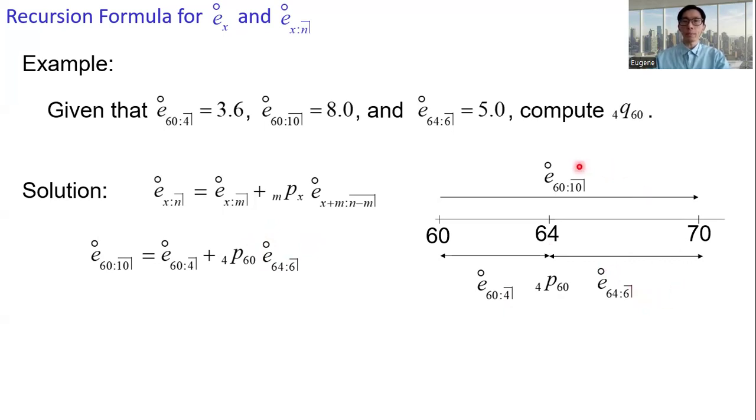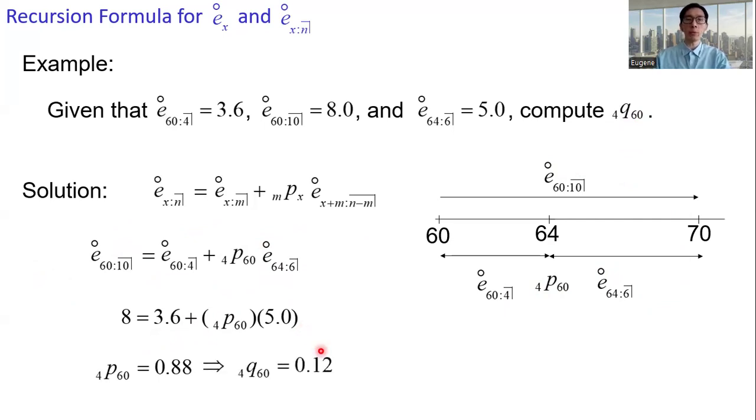All right, so we can link up all these quantities into this recursion formula. And we are asked to find 4q60. That is, we need to get a value for 4p60, and then we can get 4q60. So we get 3 quantities out of the 4 quantities. So we can solve for 4p60. So we get 8 equals 3.6 plus 4p60 times 5. We can solve for 4p60, which is 0.88. And then 1 minus 4p60, we get 4q60. And therefore, we get 4q60 equals 0.12.